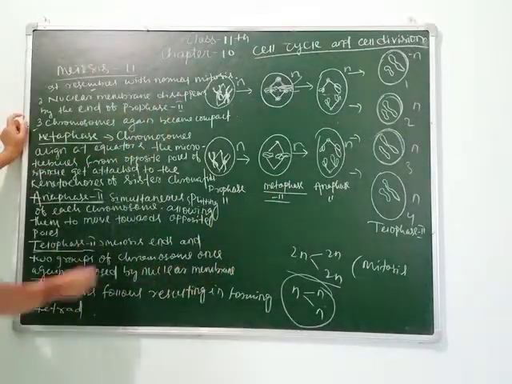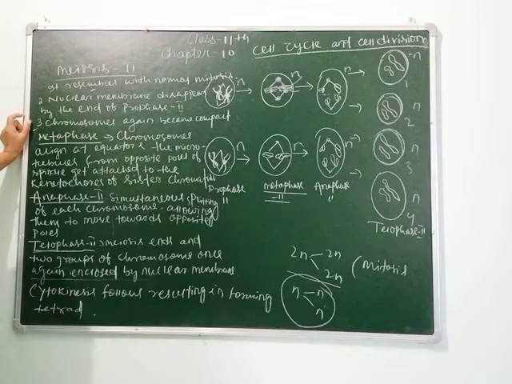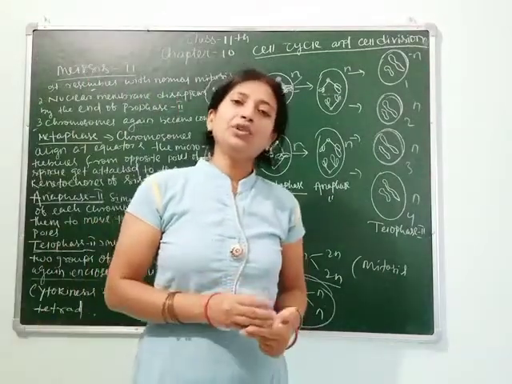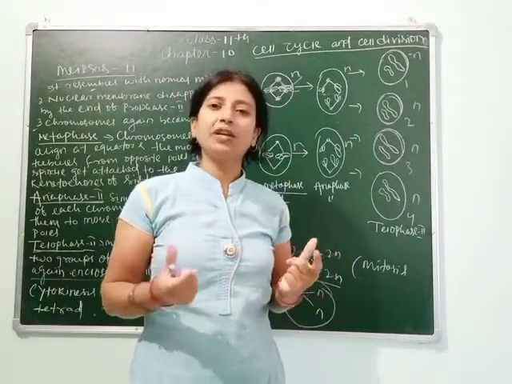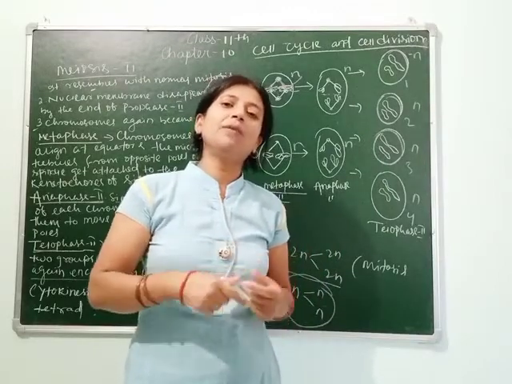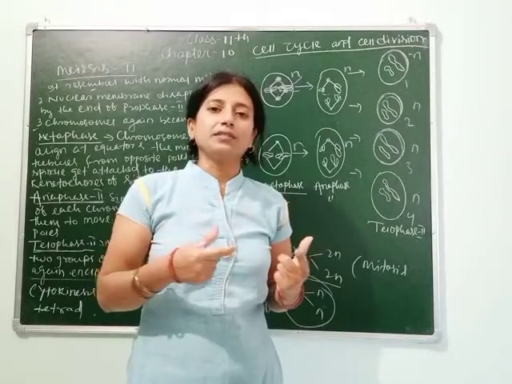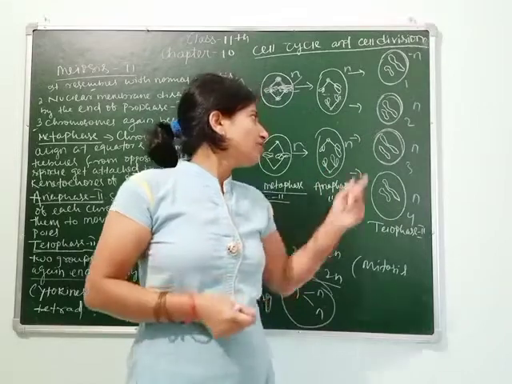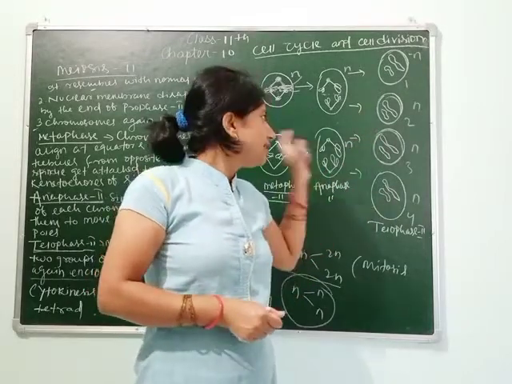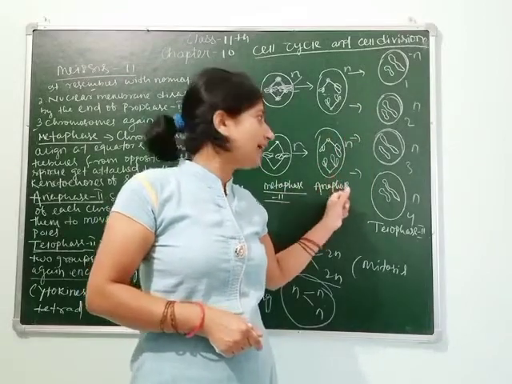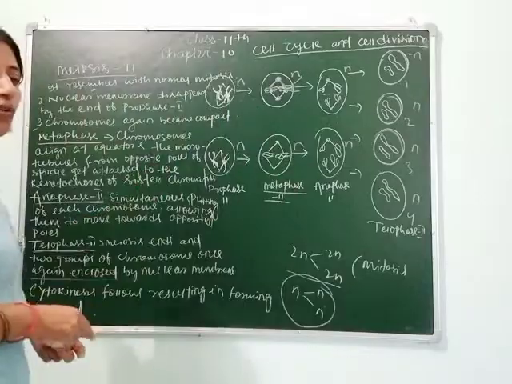Clear, students? After telophase, after formation of 4 haploid gametes, cytokinesis follows, resulting in formation of a tetrad. As we know, cytokinesis means division of cytoplasm, and due to it a cell membrane or cell wall is formed around the nucleus, making each a separate cell. So exactly that happened here. From a single cell, 4 haploid gametes are formed, which is called a tetrad. So this is all about your meiosis 2.